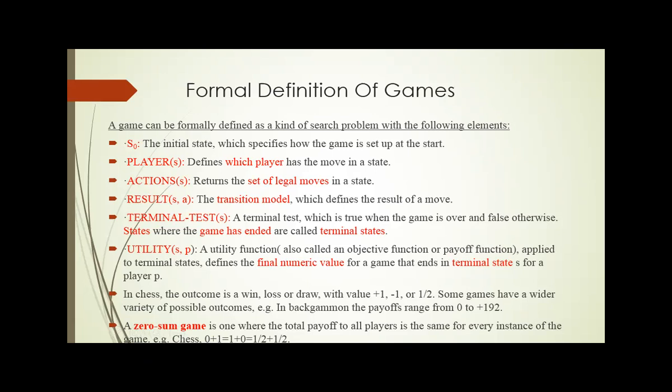Likewise, if the first player wins, the value becomes 1 for the first player and 0 for the second player. Here also the total payoff is equal to 1. Even if the match is drawn, both players get half a point and the total payoff is equal to 1. So at any stage the resultant value is 1. This type of gaming problem is referred to as a zero-sum game.